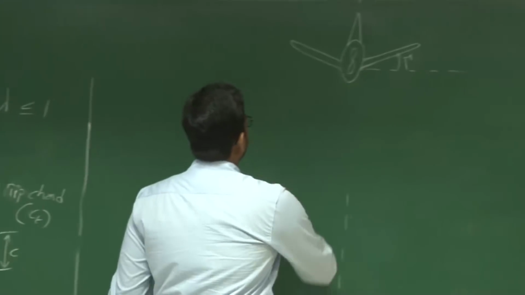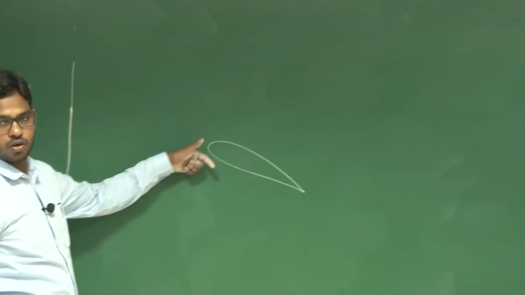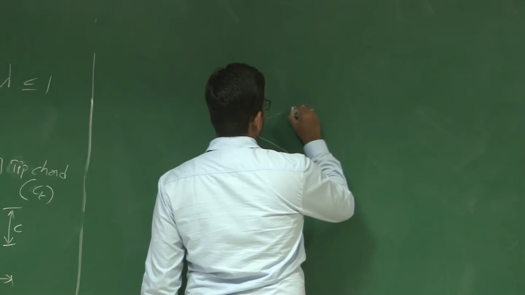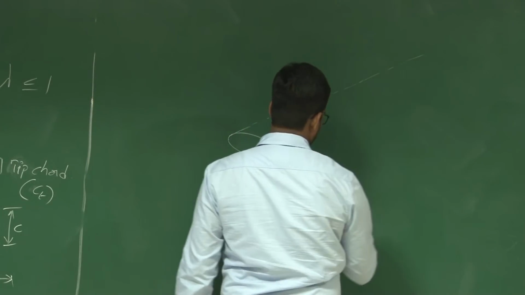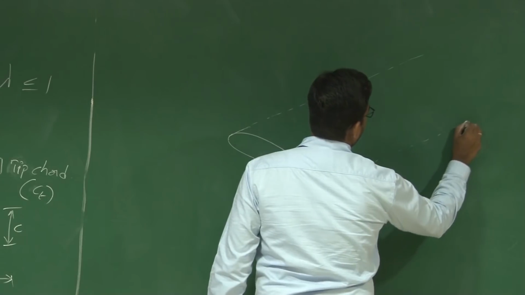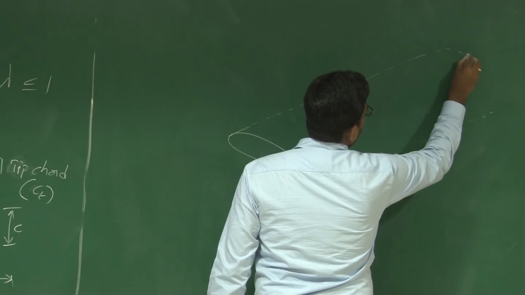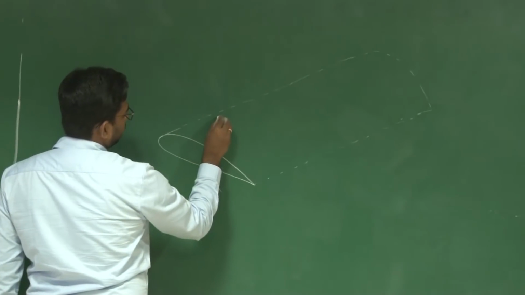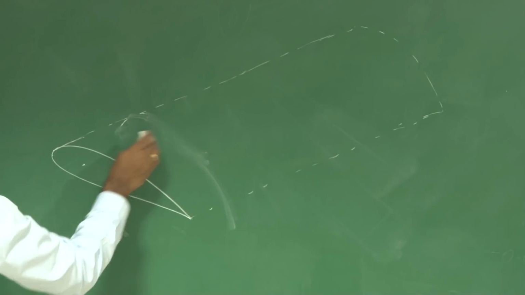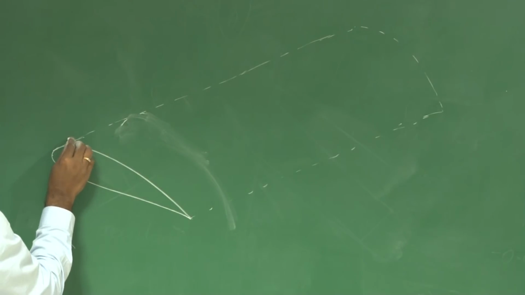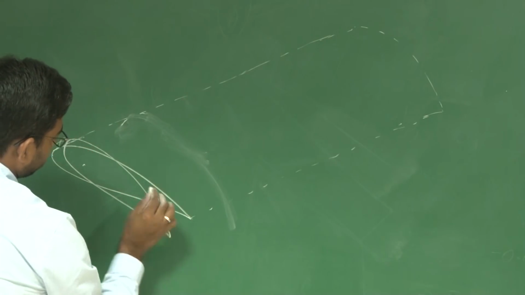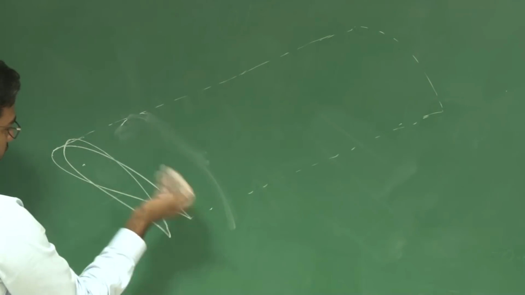Now coming back to this planform geometry. Say this is your root chord, and this is your wing. Say the same aerofoil we are using here is rotated with respect to this root chord. So the aerofoil which is present at this particular section is rotated with respect to this.